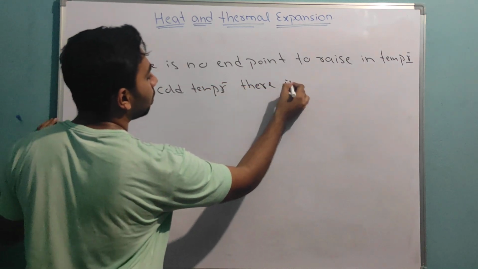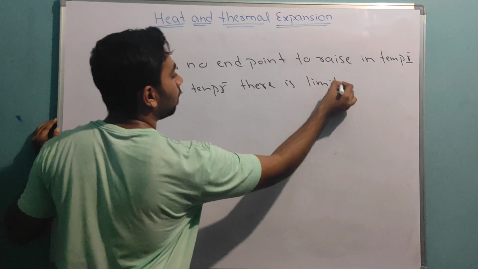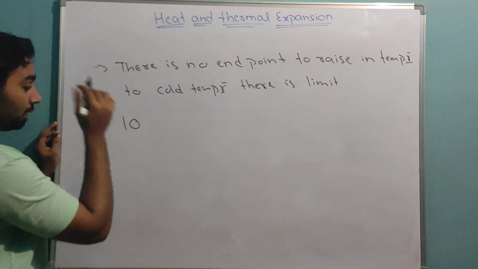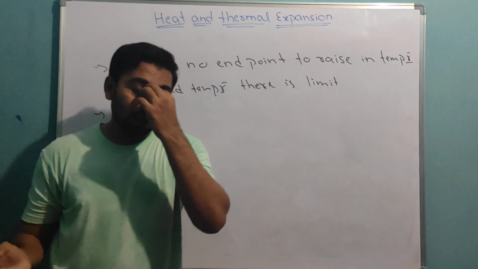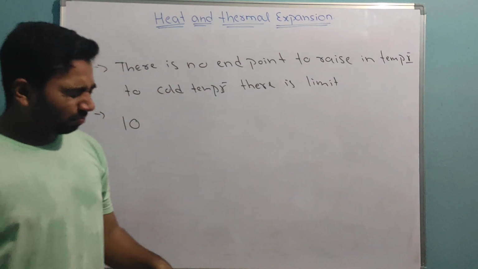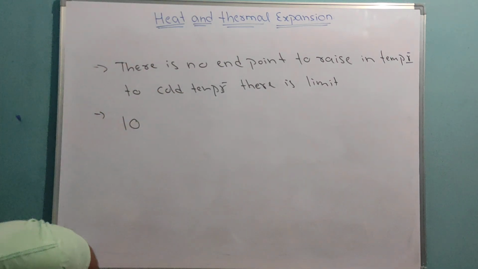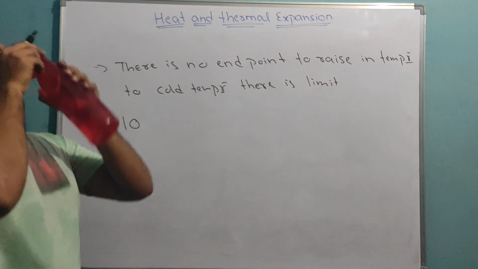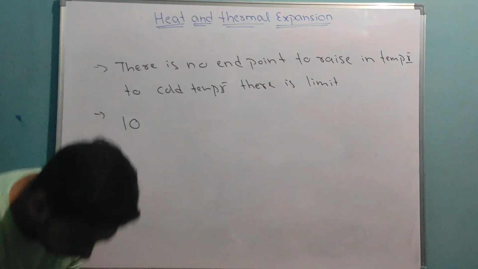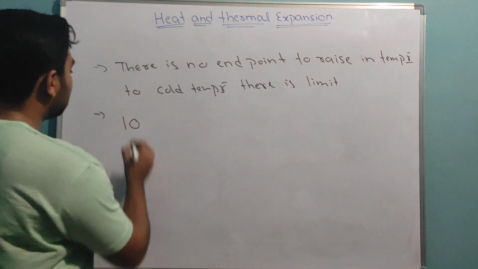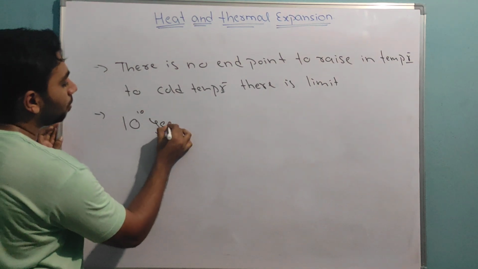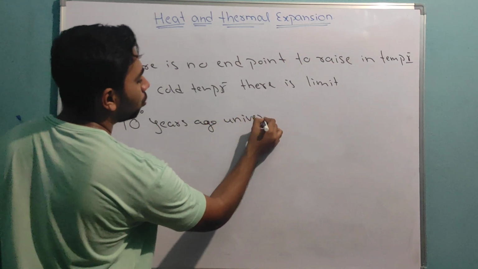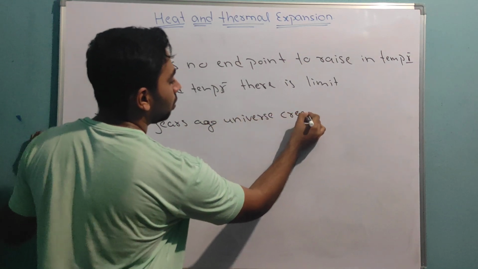Now, you know one thing, 10 to the power of 10 years ago the universe was born, correct? Universe created.